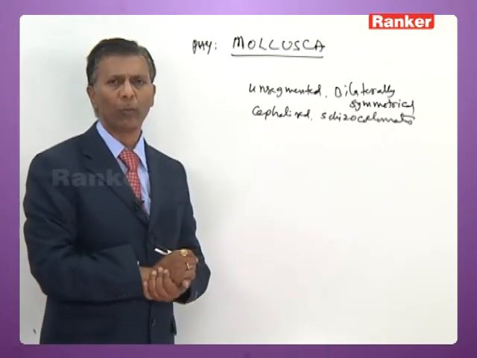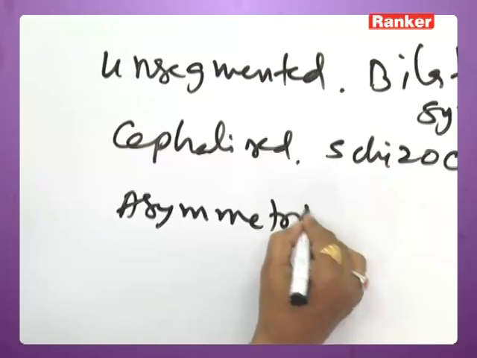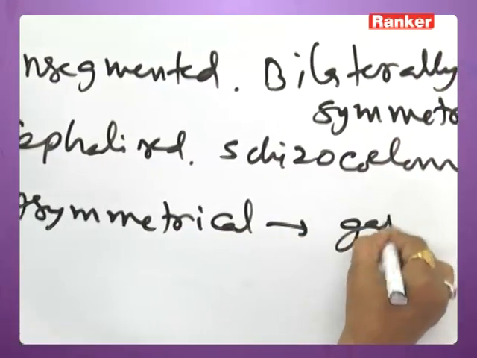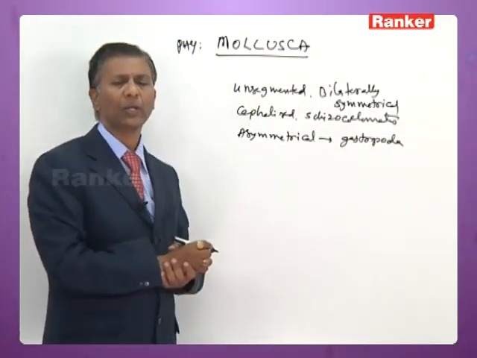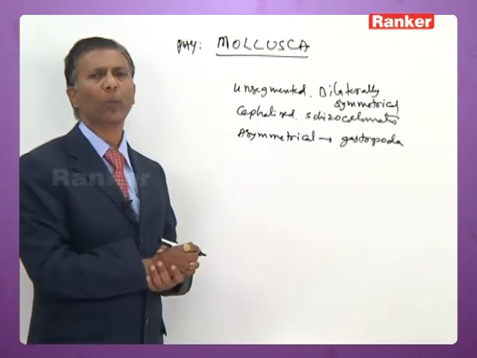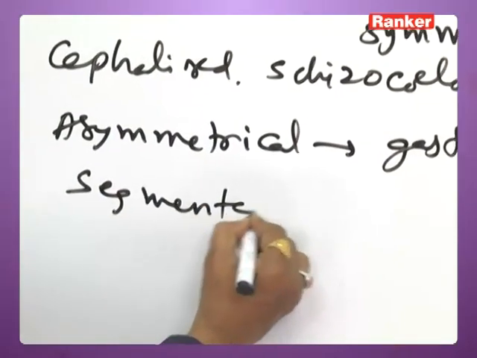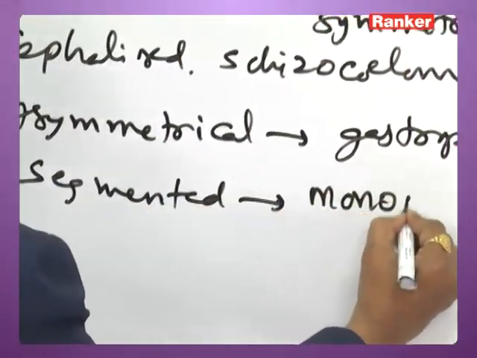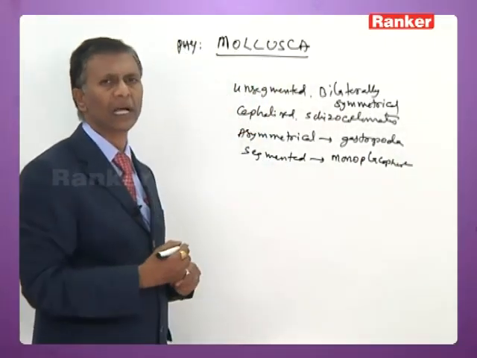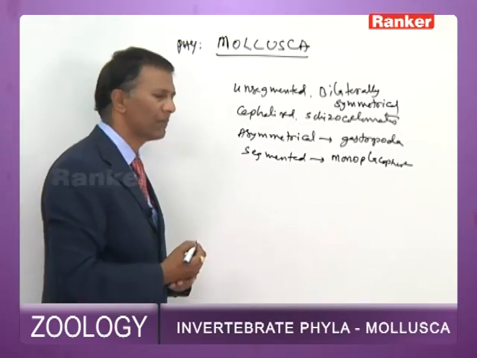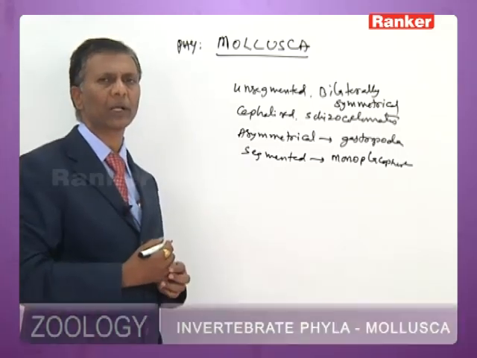The only molluscan group which is asymmetrical is Gastropoda. That includes mostly snails, which are asymmetrical due to torsion. The only group of mollusca which is segmented is Monoplacophora. Monoplacophora is the only group which is internally segmented, and the rest of them are unsegmented.